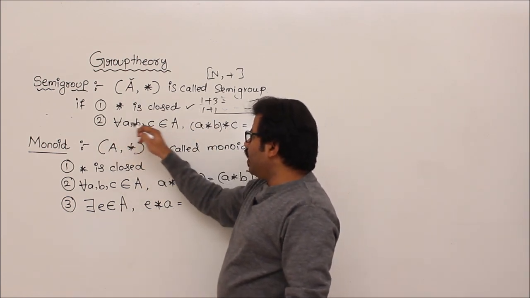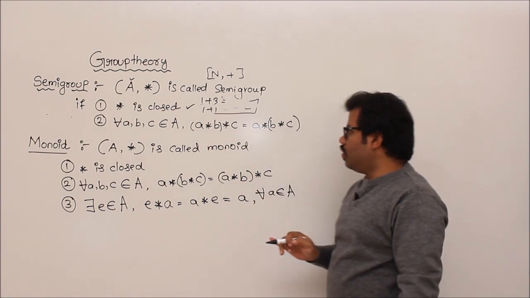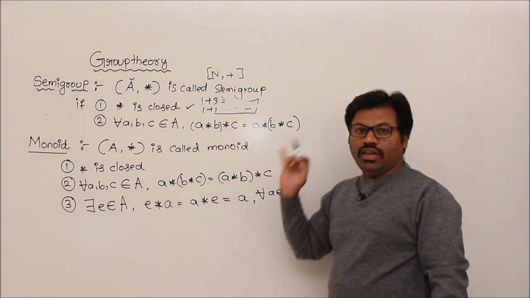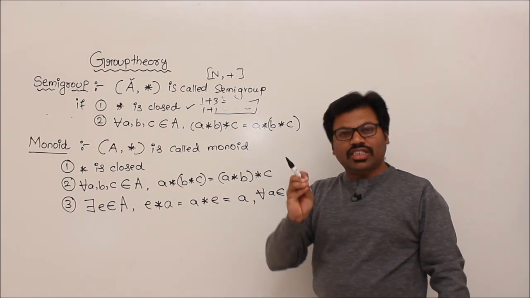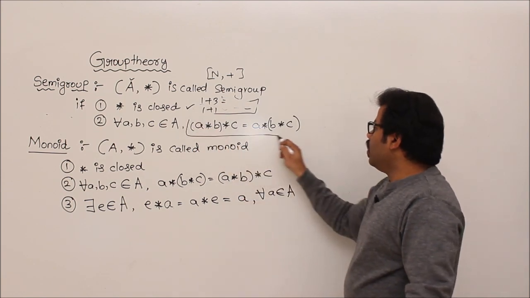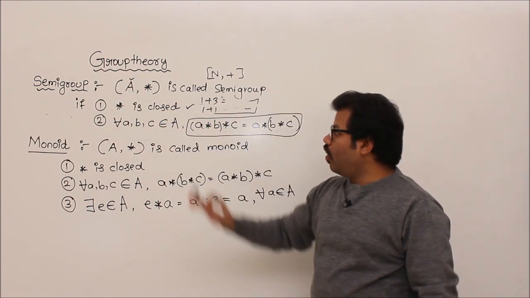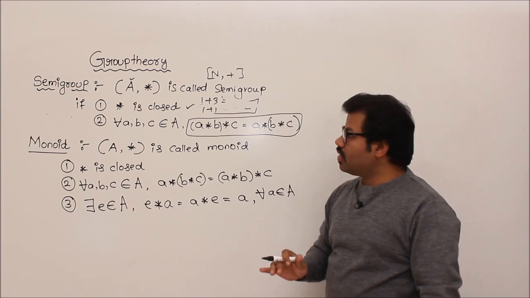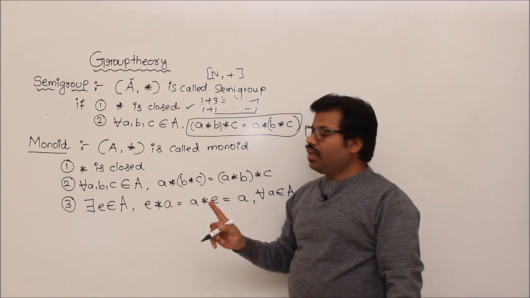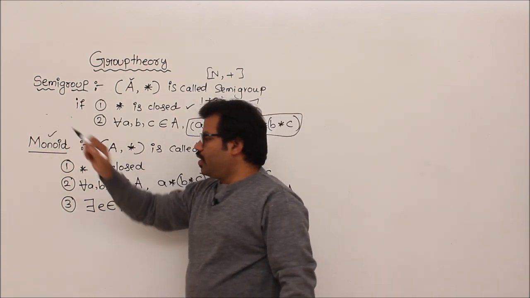Second thing, for every three elements, this is the associative rule. The associative rule holds good: (a star b) star c equals a star (b star c). Now don't worry about the operator's meaning, forget about that, whatever the operator is, this should be satisfied, okay. Now we say that such a set along with that operator is a semi-group. Let us summarize. Whenever I say (A, star) is a semi-group, first star is closed, second star is associative, okay.